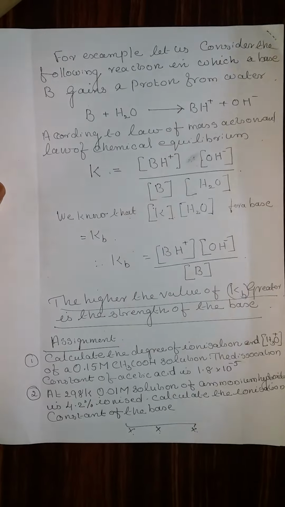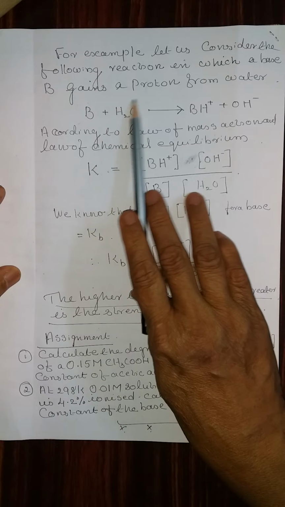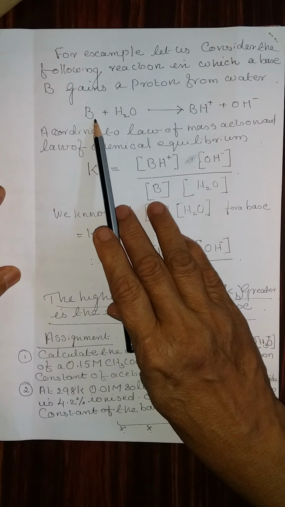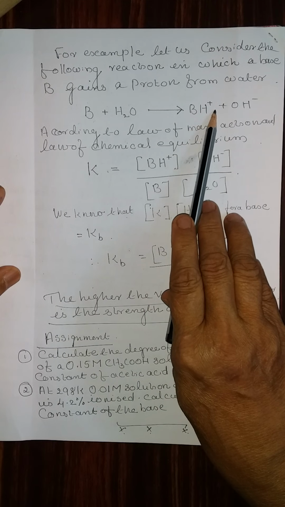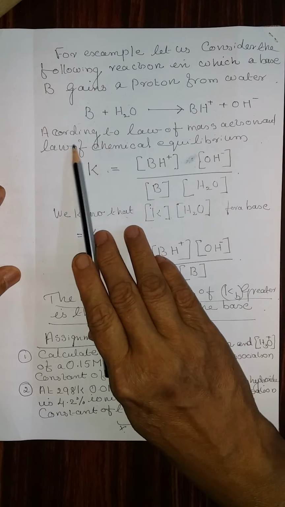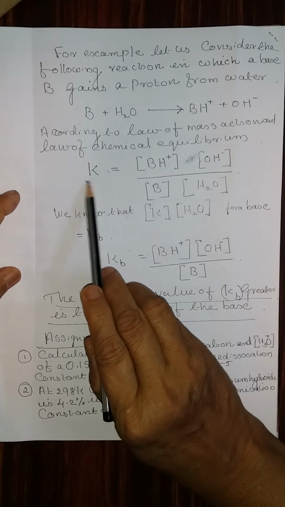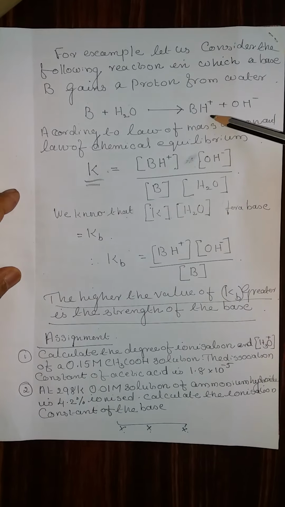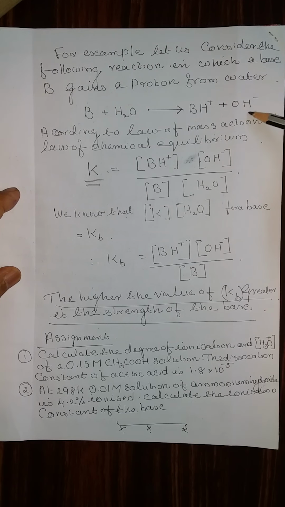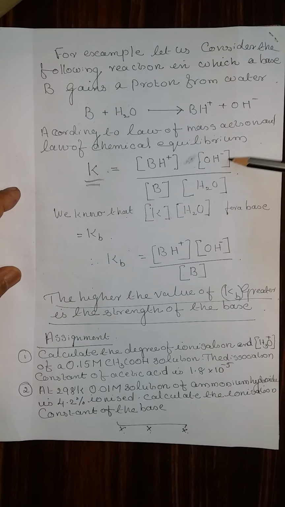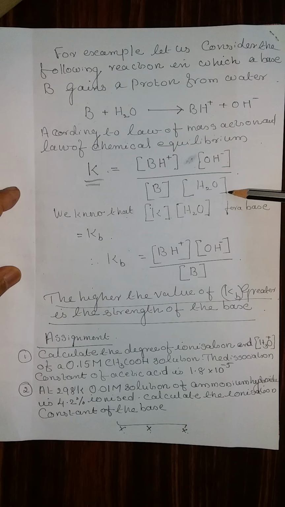For example, let us consider the following reaction with a base. B gains a proton from water. B represents a base. B plus water gives BH plus plus OH minus. According to the law of mass action and the law of chemical equilibrium, equilibrium constant K is equal to concentration of BH plus into concentration of OH minus divided by concentration of B into concentration of water.